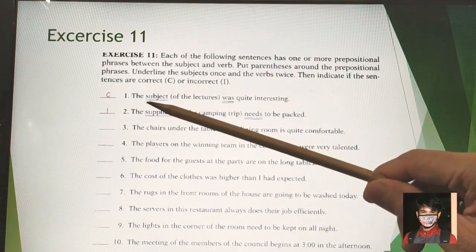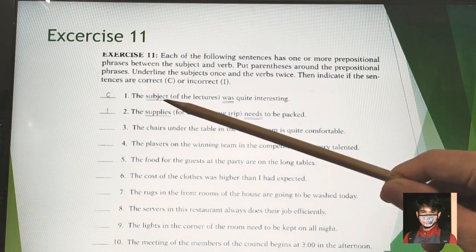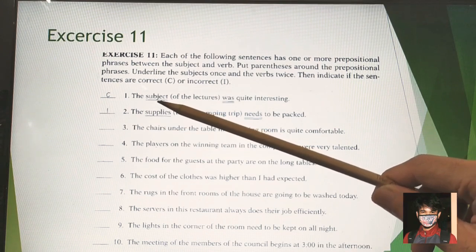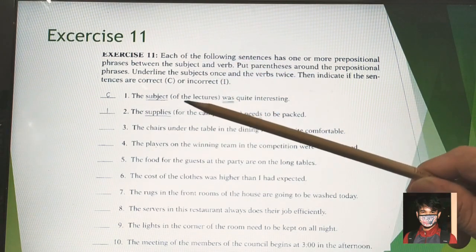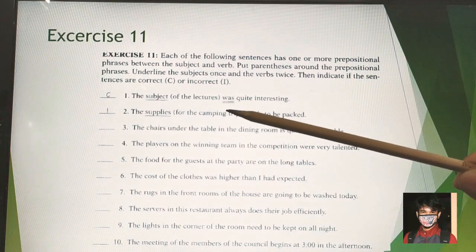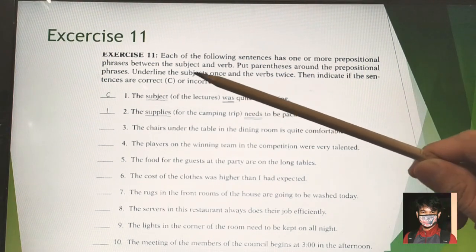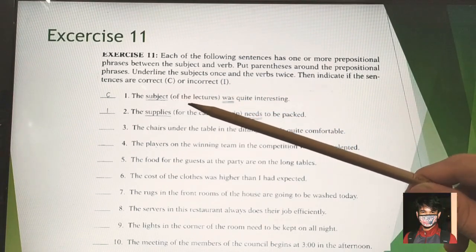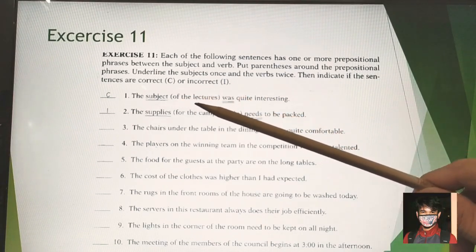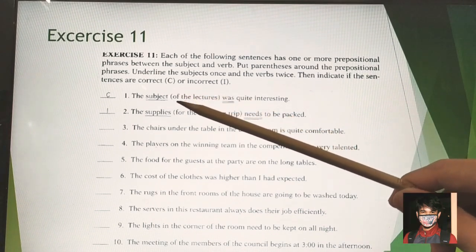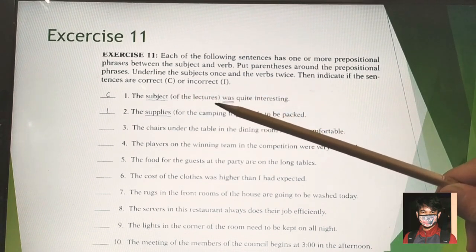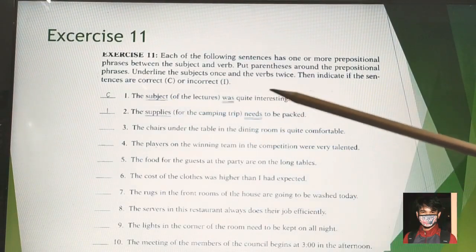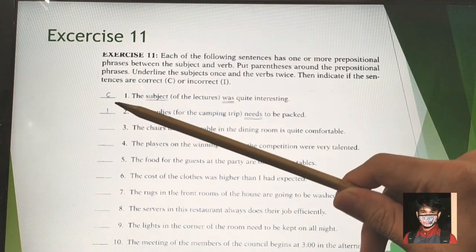So the subject, please make a line for the first ones, and then which one is the verb? So this is the verb. Okay, and you have to make a circle for the prepositional phrase. Agreement after prepositional phrase. So we have this one, even though it is plural, but the point is the subject. So the subject was quite interesting. So that's why the sentence is correct.